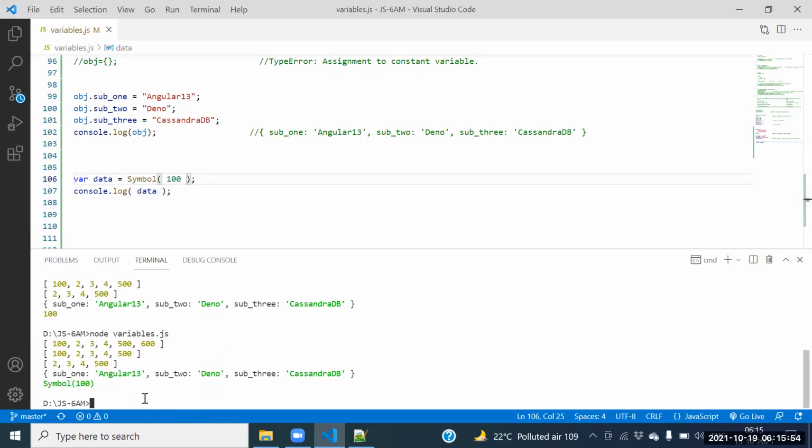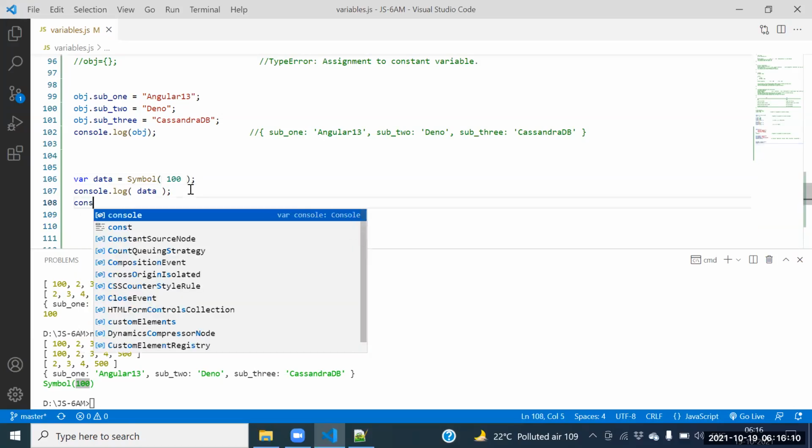Can I access it now directly? No, we can't access it. Say this one. Are we getting 100 or symbol of 100? Symbol of 100. That 100 we can't access here. But how can I access the 100? Let me check it here. How can I access the symbol 100?